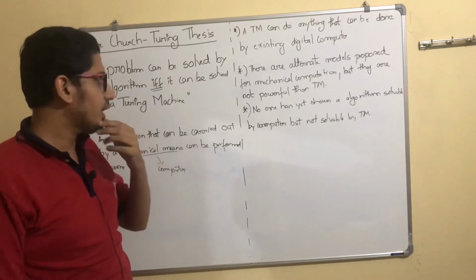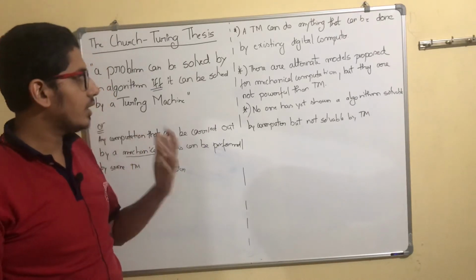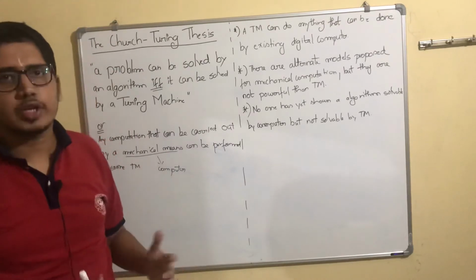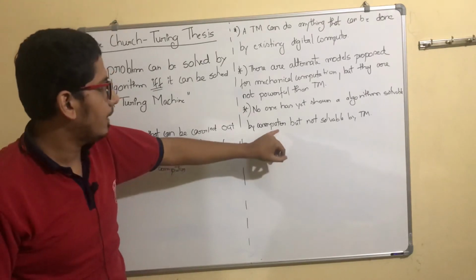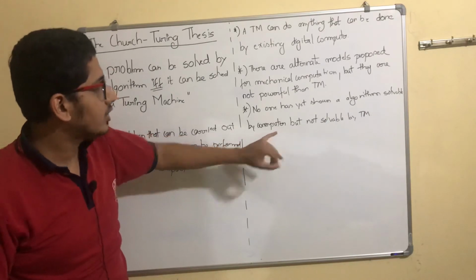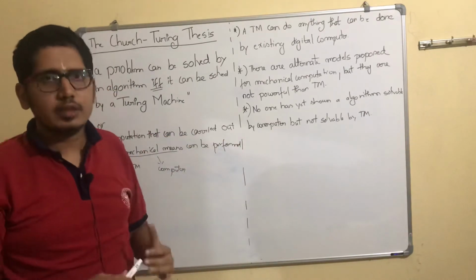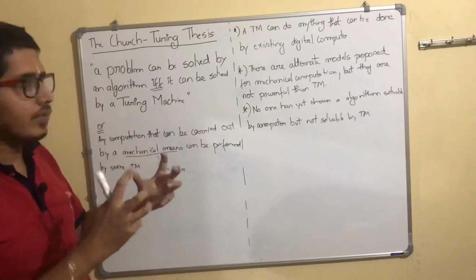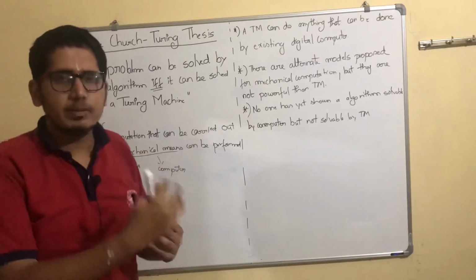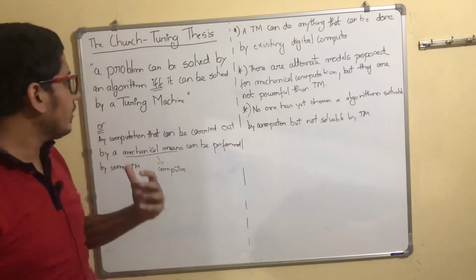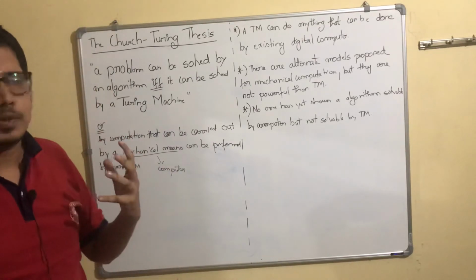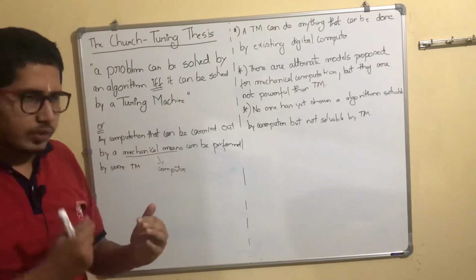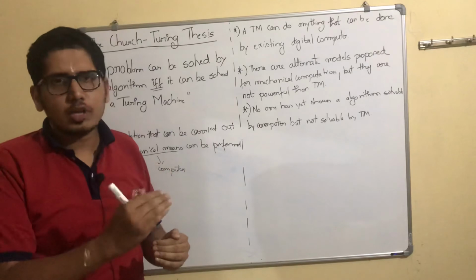And you might be saying, just now I said that if there is a complex problem, it's not practical to implement on a Turing machine, then how can we consider this statement as true? While solving problems, we'll be converting the given algorithm into some other problem. There are methods for it. For example, if there is a very big program or algorithm, we know that we can break it into smaller operations.